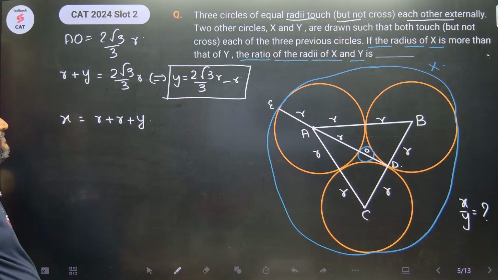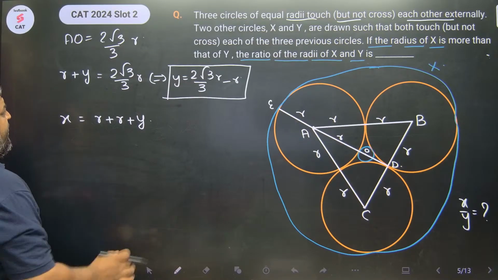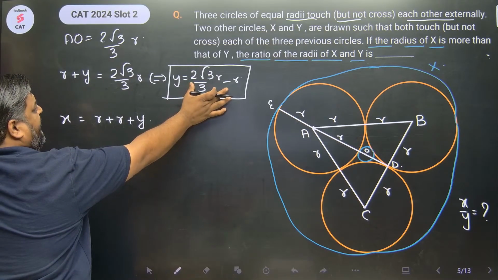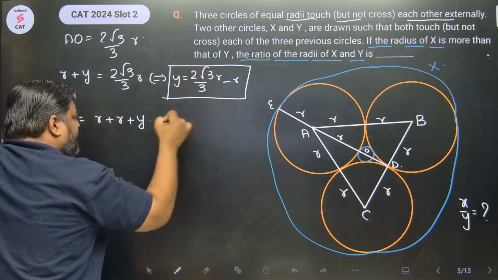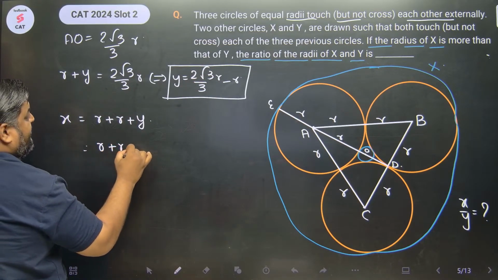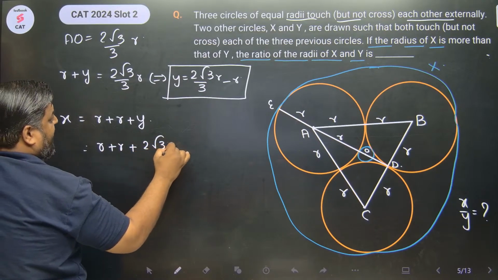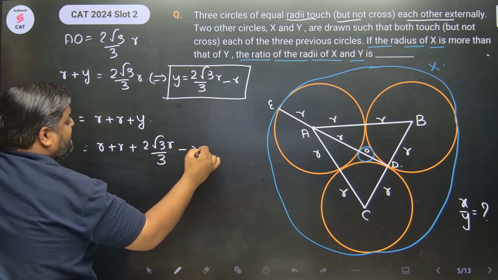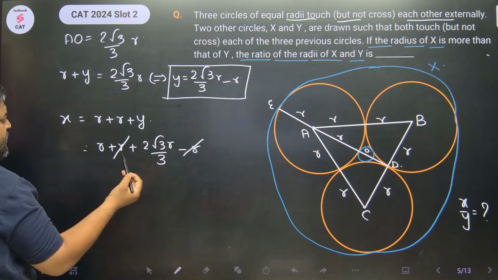बोलो yes sir. Y का value we are aware of. We can put it over here. This gives me R plus 2√3R/3 minus R. R से R cancel out. So what do we have?